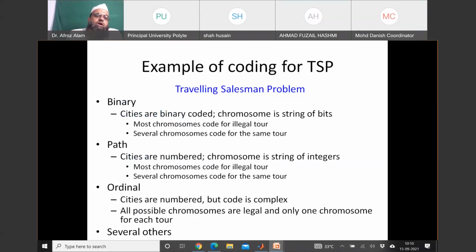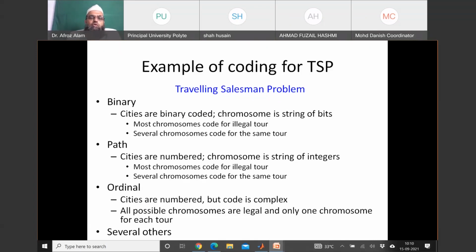Now let us talk about coding. Our chromosomes may be represented by binary variables, 0101. But for our problem, the traveling salesman problem, it will be a complicated one. Most chromosomes will code for illegal tours because we have only the freedom of 0 and 1, and sometimes their combination will result in an infeasible solution.